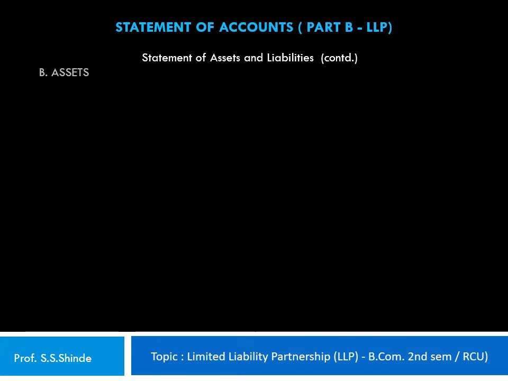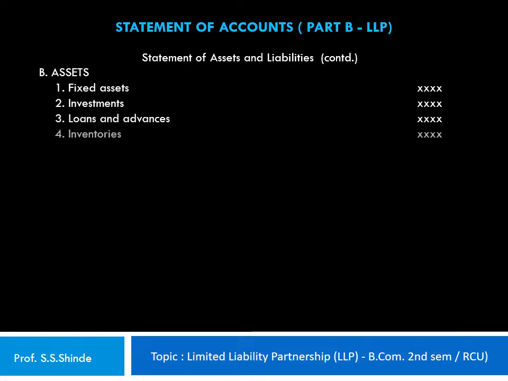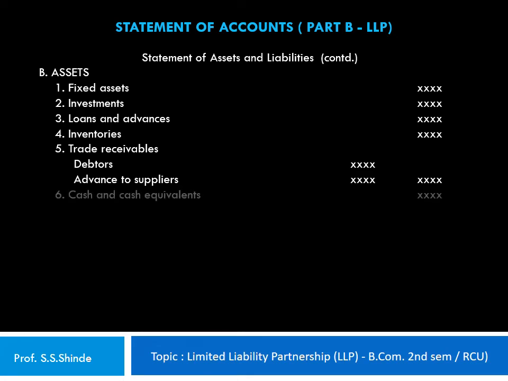The second part of the statement of assets and liabilities comprises of the assets, under which the fixed assets are shown, 2. the investments, 3. the loans and advances, 4. the inventories, that is the stock, and trade receivables, under which the amount receivable from debtors and the advance that are paid to suppliers are shown, and the total is shown in the outer column.